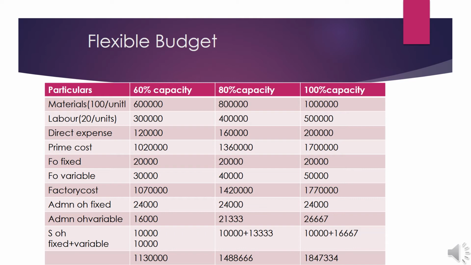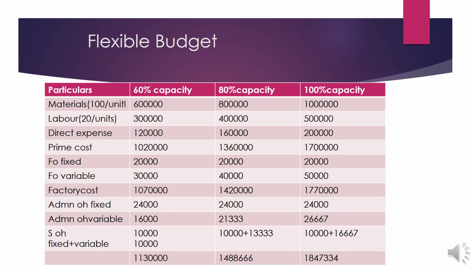At 100%, it is computed as 6,000 into 100 by 60, that is 10,000. So 6,000 is the production at 60%, 8,000 at 80% and 10,000 at 100%. Then see the cost of material. Per unit material cost is rupees 100. So for 6,000 units, 6,000 into 100 is 6 lakh. 8,000 into 100 is 8 lakh. 10,000 into 100 is 10 lakh.